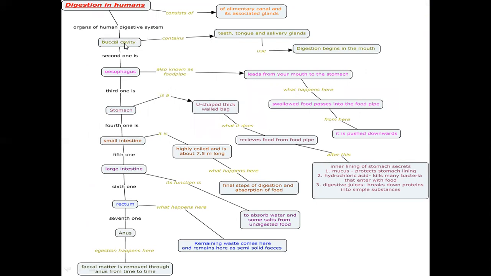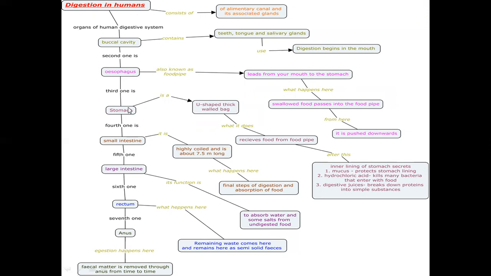Organs of the digestive system: the buccal cavity is the first one. Let me start the digestion in humans, the alimentary canal and its associated glands. Buccal cavity is nothing but the mouth. There the food is broken down by teeth, tongue, and salivary glands. Next, the esophagus, also known as the food pipe. This is the connection between the mouth and the stomach.